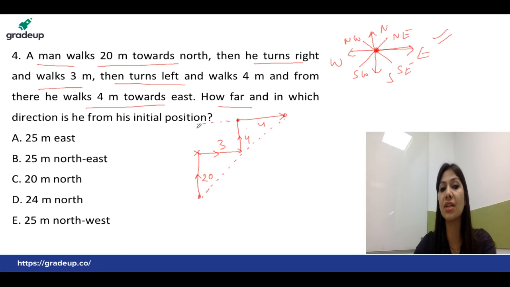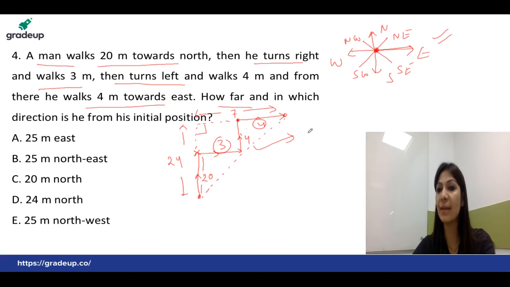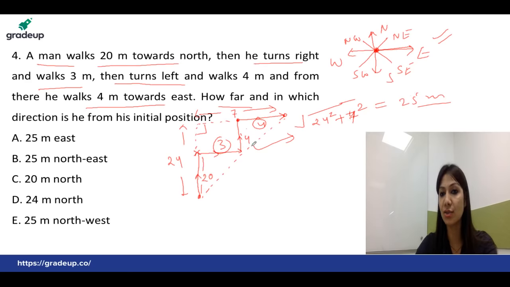For that matter, you need a right angle triangle, and if you check out here, this is 20, this is 4, so this complete will be 24, right? This distance is already 4, this is 3, so this total will be 4 plus 3, which is equal to 7. So you can notice the trio of 7, 24 and 25, right? So this distance will be equal to under root of 24 square plus 7 square. Okay, so this is 625, that is equal to 25 meters. So the distance between the starting and initial point is 25 meters.